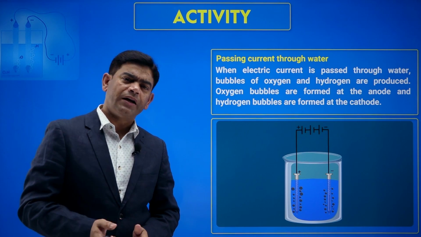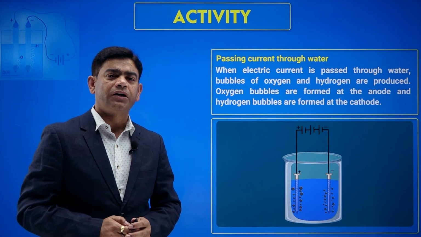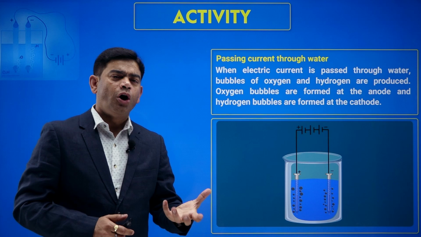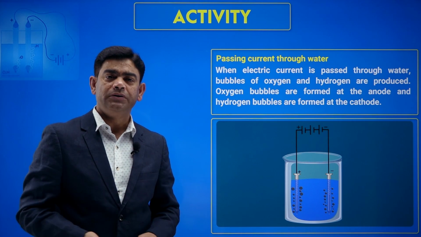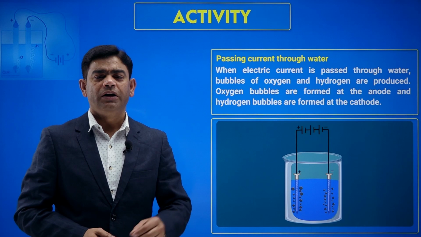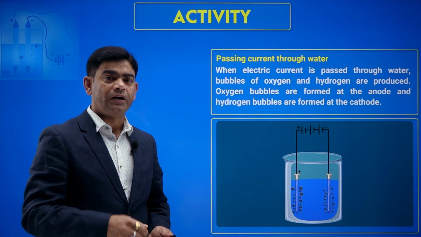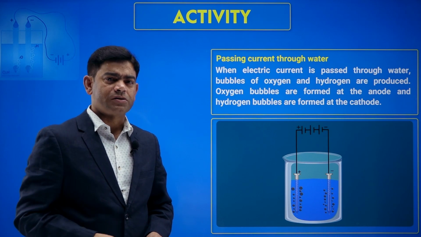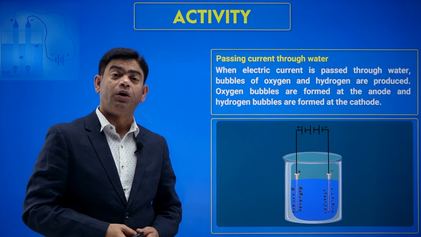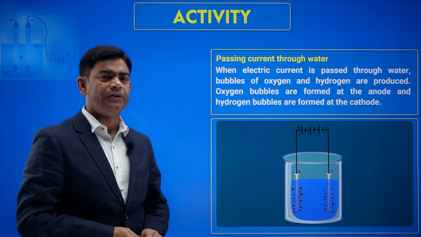Okay, so they are a conductor. So let's take conducting water. How can you make conducting water? Take tap water, or to make it more conducting, you can add a few drops of lemon juice. If you add lemon, the conductivity of that water increases. If you add 1 or 2 drops of dilute acid also, it becomes more conductive. So the conductivity of the water increases.